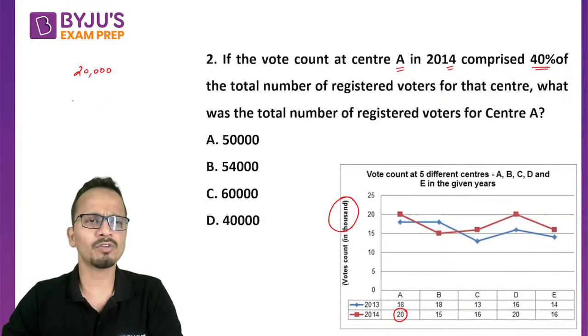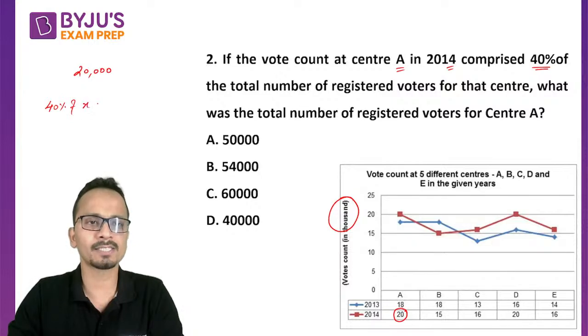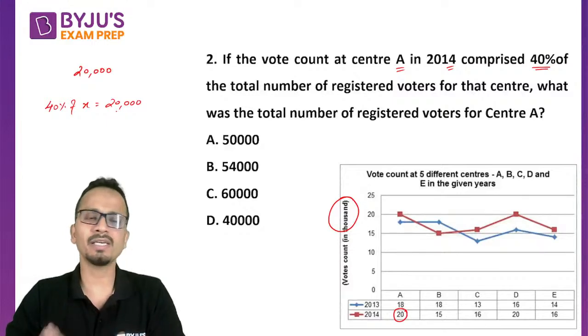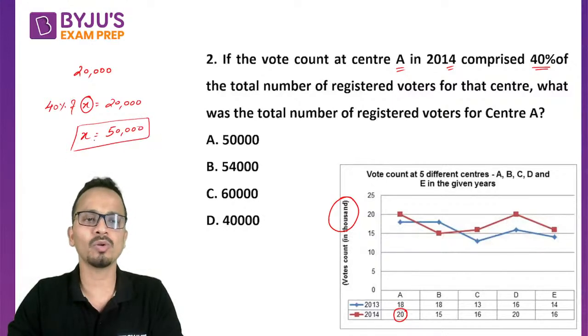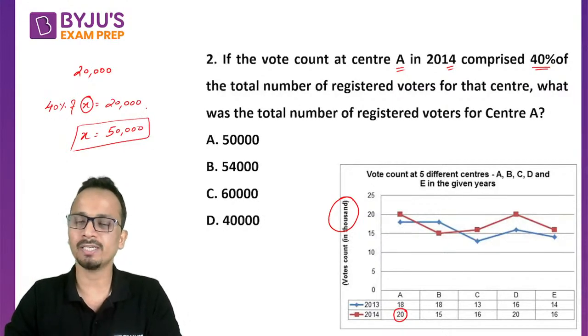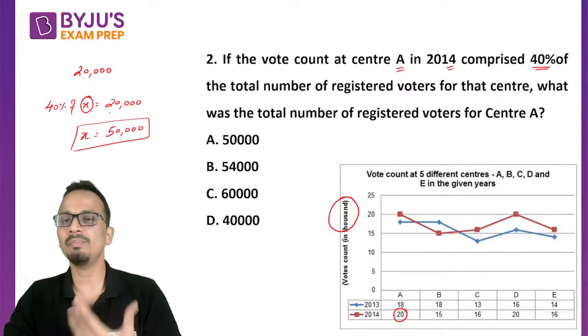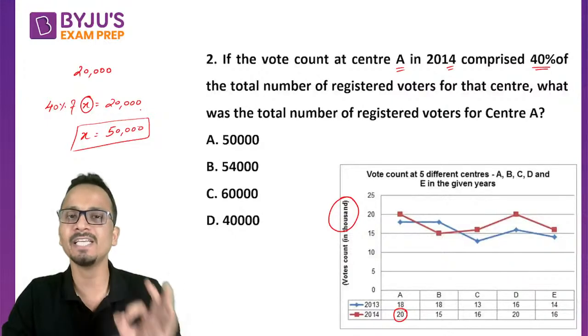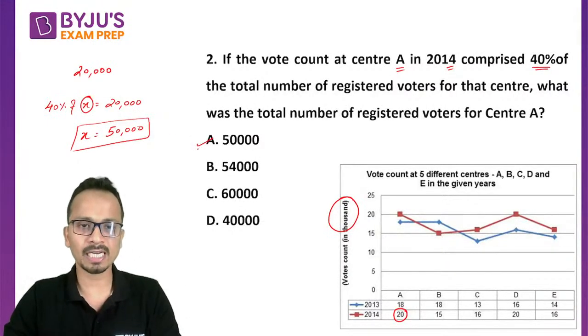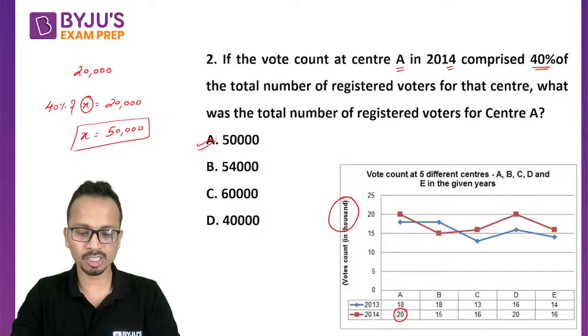So let's say the total number of registered voters is X. So you are given that 40% of X is equal to 20,000. So if 40% of something is 20,000, then 100% of that thing, or the value of X, will be equal to 50,000. So such calculations should be done orally. 40% if it is 20,000, so I can say that 10% will be 5,000, 10% will be 5,000, so 100% will be 50,000. All right. So the correct answer for this question will be option A.